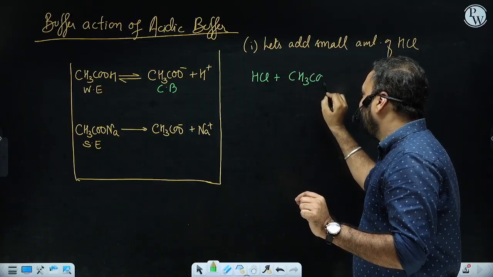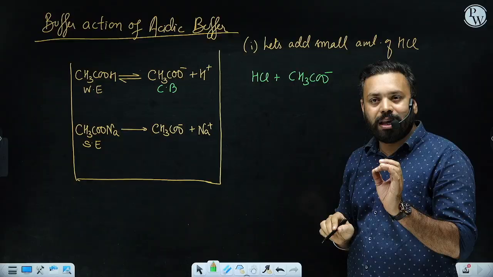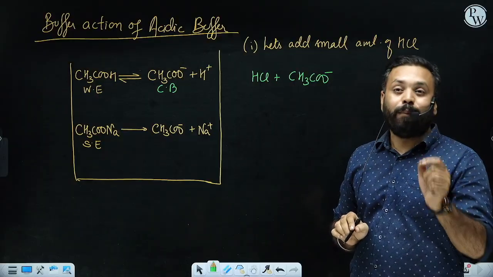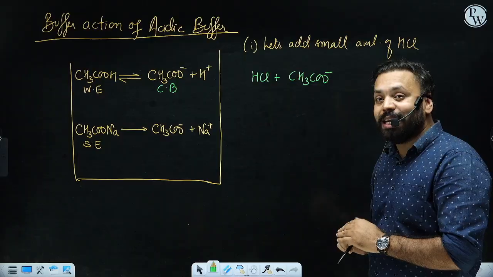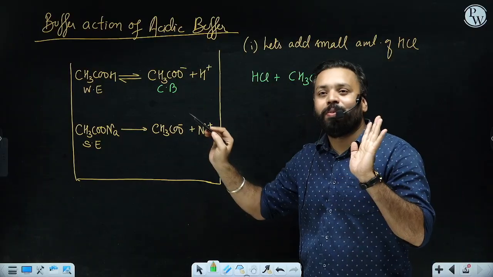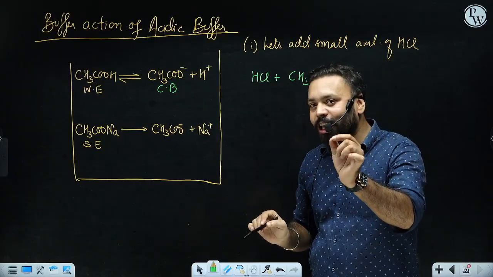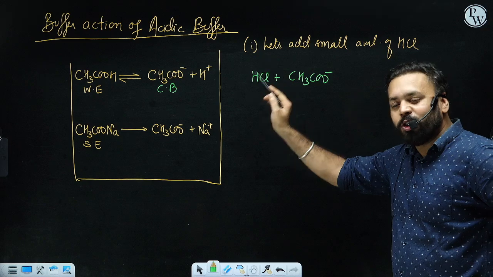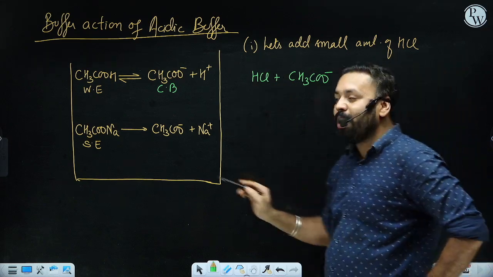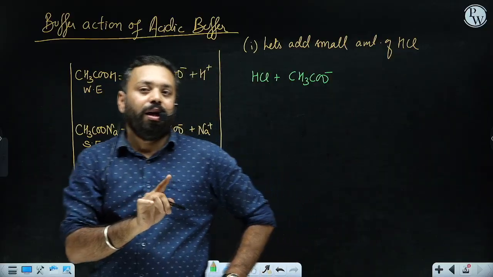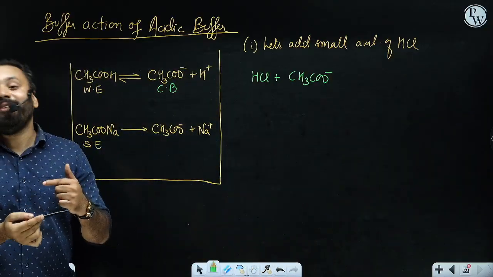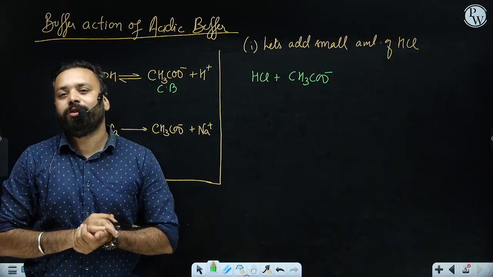And please note one thing: the conjugate base is present in a large amount, but where is most of it coming from? Is it coming from the acid? No, because the acid is a weak electrolyte. So most of the conjugate base is coming from the salt. This is a very, very important assumption which will be used in deriving the pH expression of an acidic buffer.